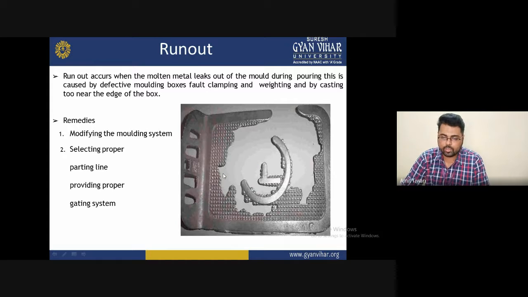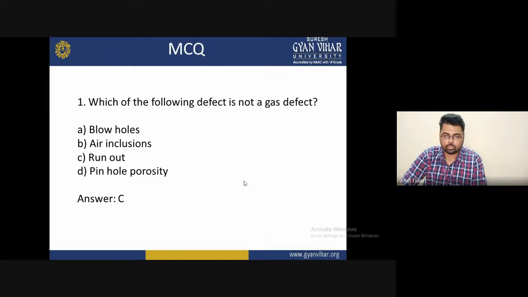and finally in the product you will find that these are very defective, or we can say this is the worst type of casting ever made. So we can prevent such a problem by often implementing modifications to the molding system first of all, because it depends only on the molding system or molding structure of the pattern. Okay, and select the proper parting line and provide a proper gating system. By this we can understand proper casting, and you will remove this type of problem in future.